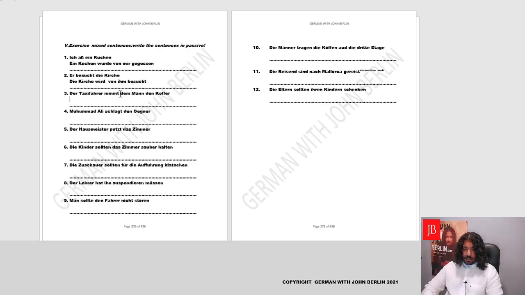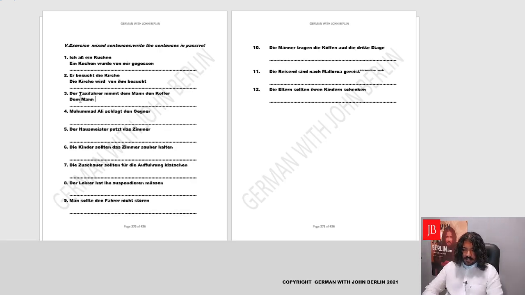So basically you could choose which object you want to change into passive. You could choose dem Mann or den Koffer. Let's do it with dem Mann. Now, dem Mann is Dativ. Dativ bleibt Dativ, Dativ remains Dativ. We'll maintain the structure of the sentence and change the voice. Will dem Mann become nominative? No, because Dativ bleibt Dativ, so it'll be dem Mann.